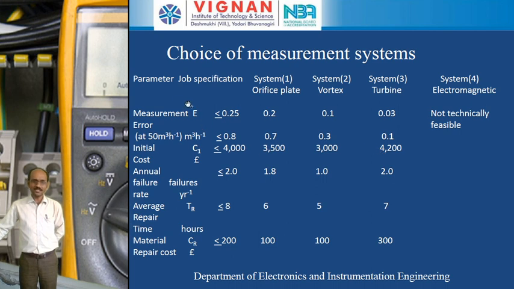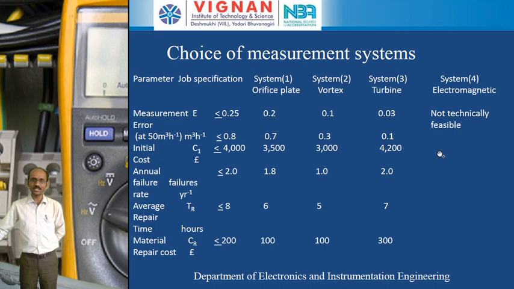If you compare all these specifications of the four measurement systems, the one with the lowest cost is the vortex meter. In this vortex meter, the initial cost, the failure rate, the repair cost and the material repair cost are all minimum compared to the orifice plate, turbine meter or the electromagnetic meter. Before we use all these four instruments for the measurement of the flow rate, first of all we have to see whether all these four instruments are technically feasible or not.